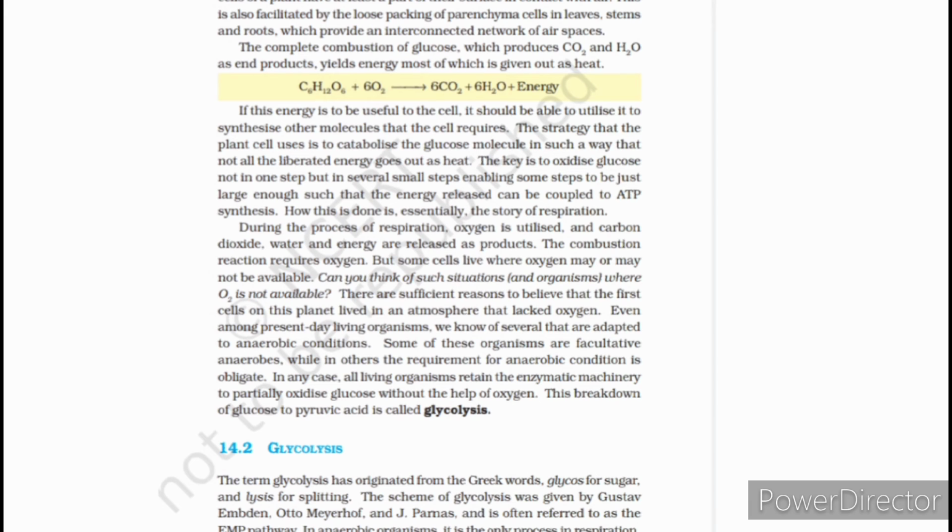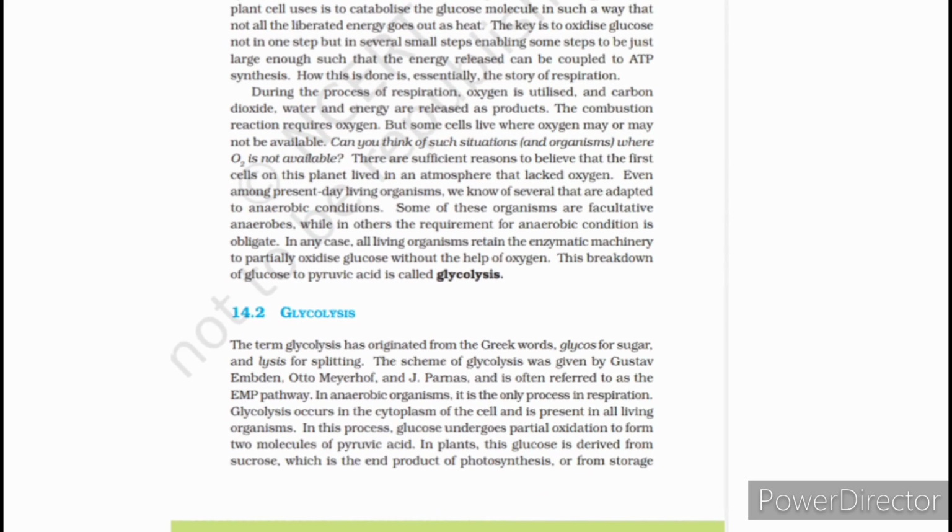There are sufficient reasons to believe that the first cells on this planet lived in an atmosphere that lacked oxygen. Even among present day living organisms, we know of several that are adapted to anaerobic conditions. Some of these organisms are facultative anaerobes, while others require the anaerobic condition and are obligate. In any case, all living organisms retain the enzymatic activities, and the breakdown of the glucose molecule is termed glycolysis. This process we will learn in depth.